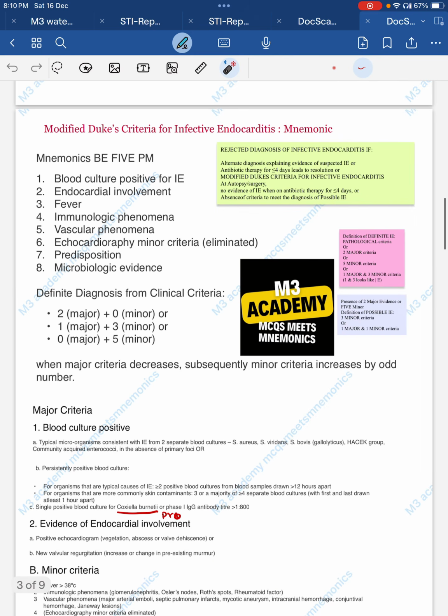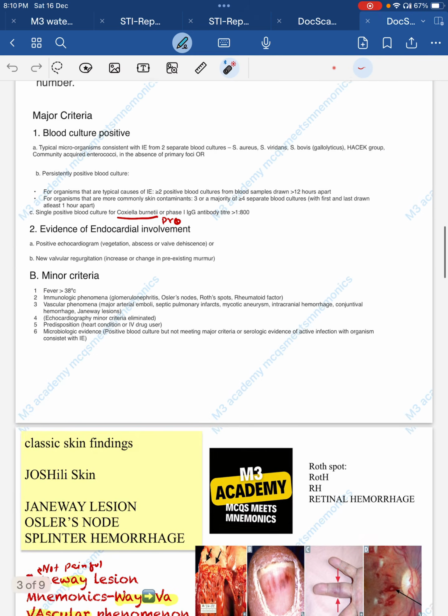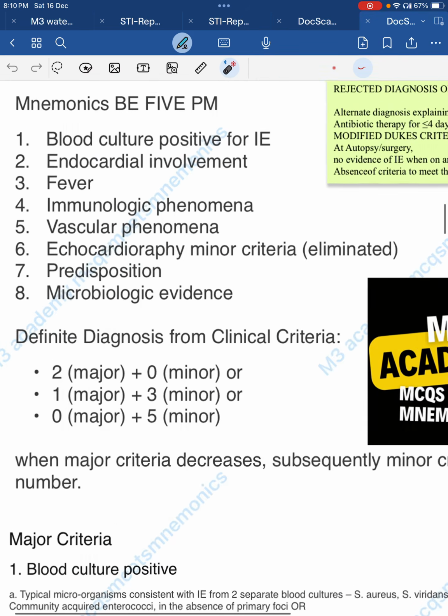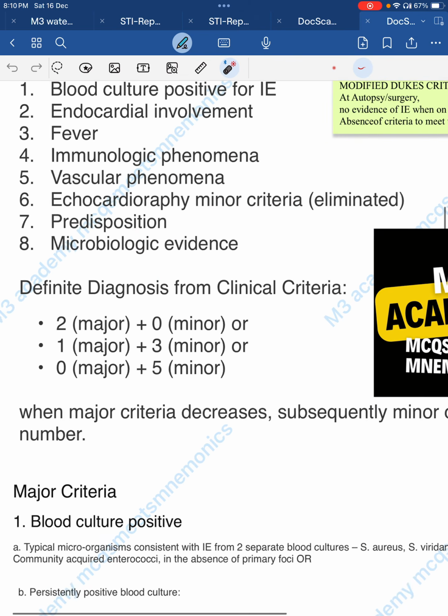Now next, modified Duke's criteria for infective endocarditis. How do we remember this criteria? Just remember this sentence: B5 PM. What is the meaning of B5 PM? B for blood culture, E for endocardial involvement, fever, immunological phenomena, vascular phenomena, echocardiography, minor criteria, predisposition, and microbiological evidence.